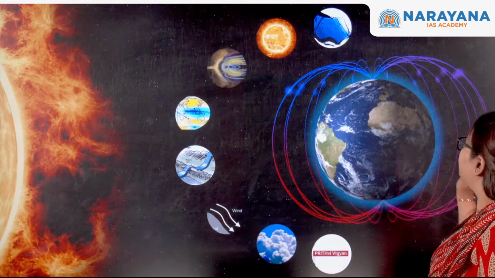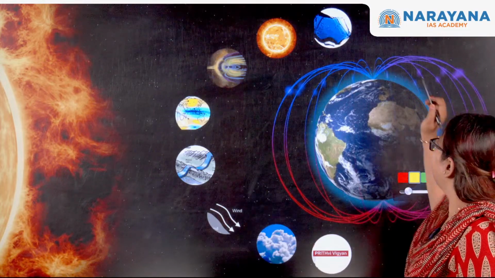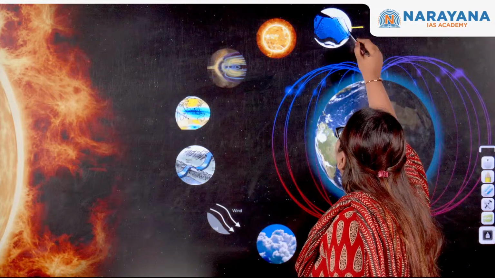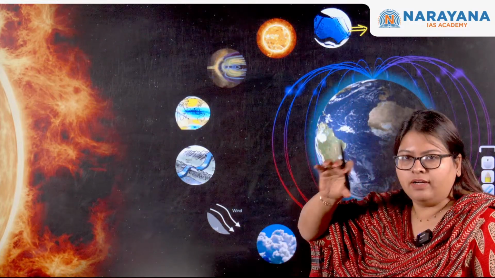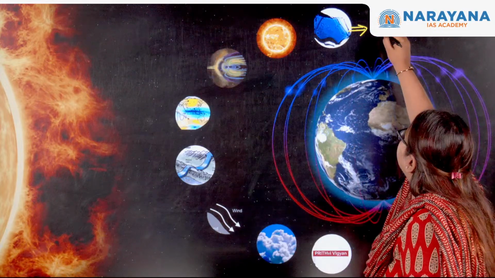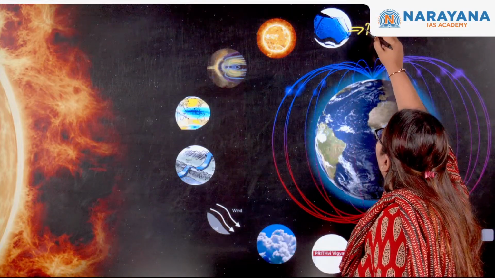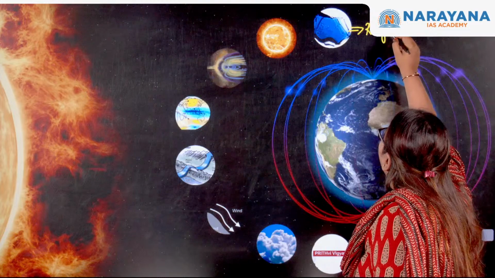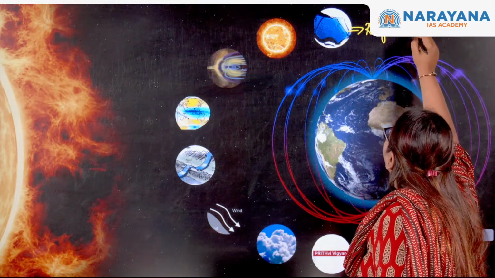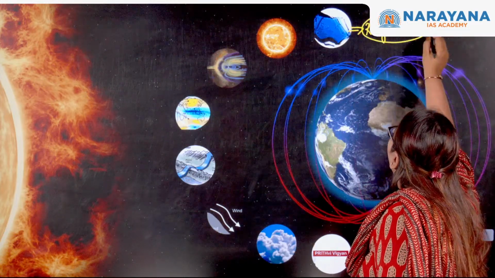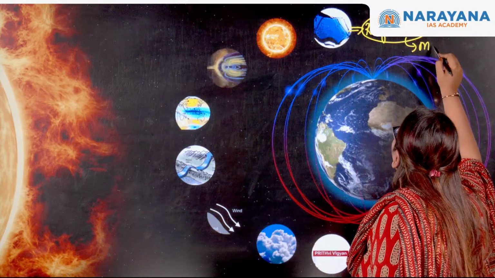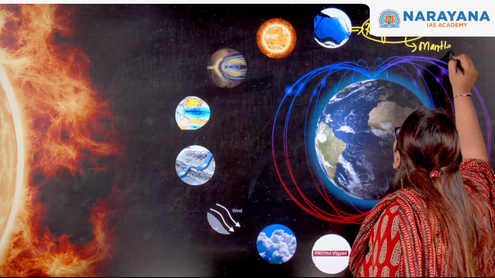So the first topic that we will be discussing will be the discovery of a new mineral in the mantle layer of the earth. This is actually called ringwoodite. Ringwoodite is the recent mineral that has been found in the mantle layer of the earth. So researchers have actually found this ringwoodite. Let us see what is the speciality of this particular mineral, okay?